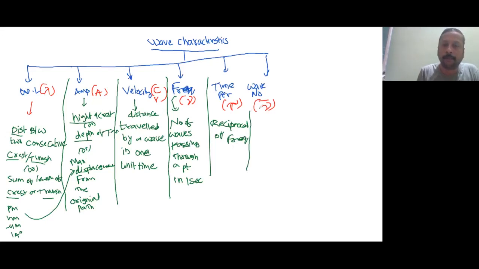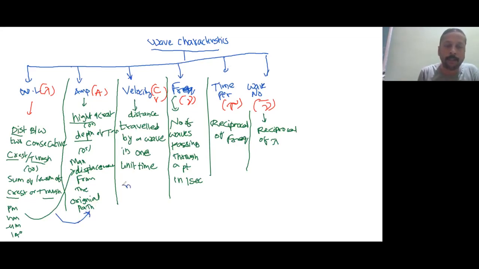Next to work wave number. Wave number is simply the reciprocal of wavelength. Okay. So I am writing with the units. Now all units I am writing it here. So all of you should take care. Here amplitude units, wavelength unit, both are same. So there should not be any problem with the conversion.